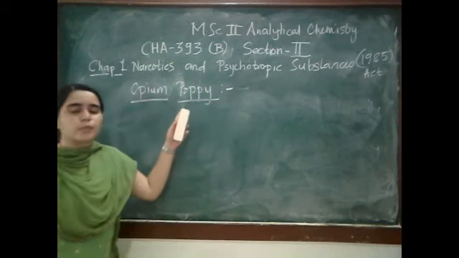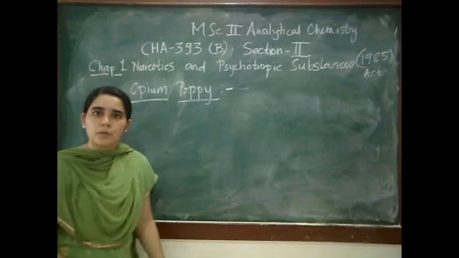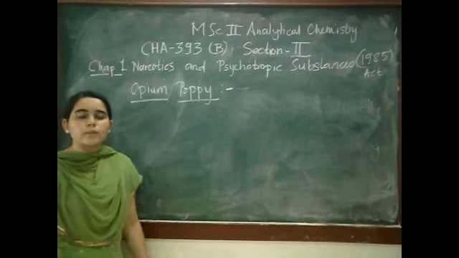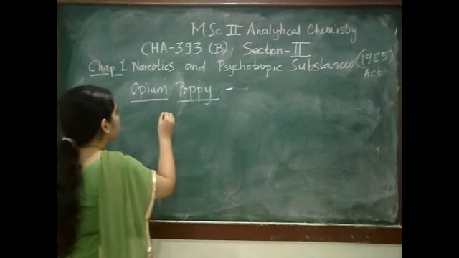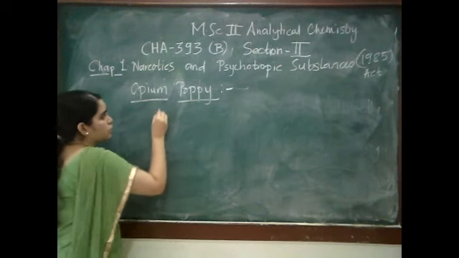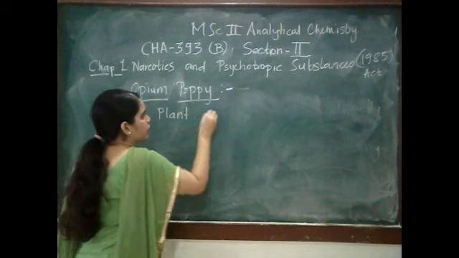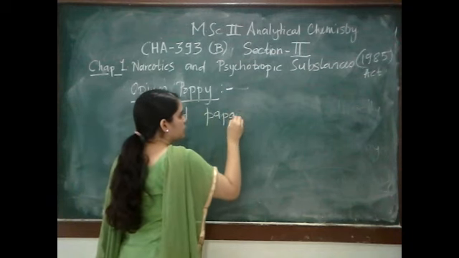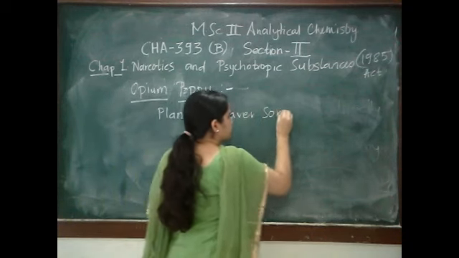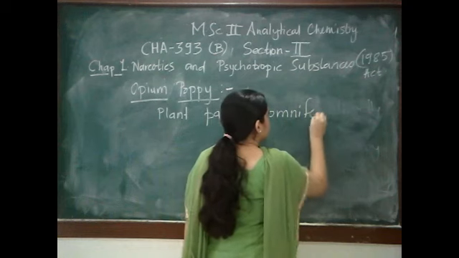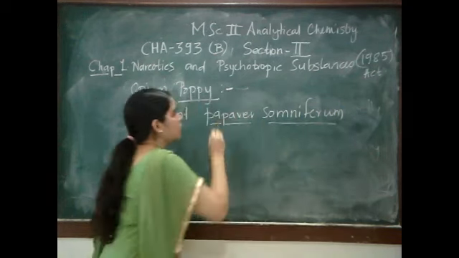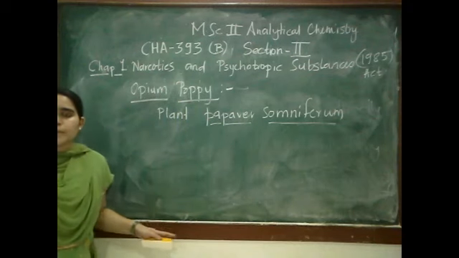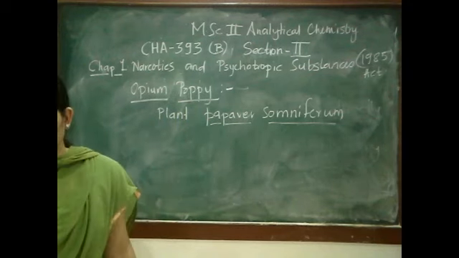See, this is opium poppy. This belongs to the plant Papaver somniferum. See the spelling. This is the botanical name. You must remember Papaver somniferum.